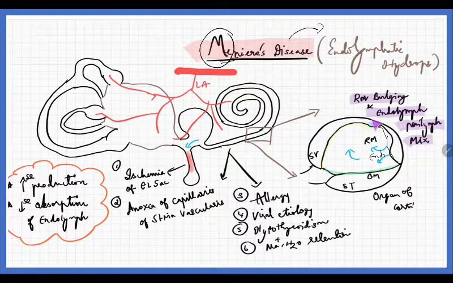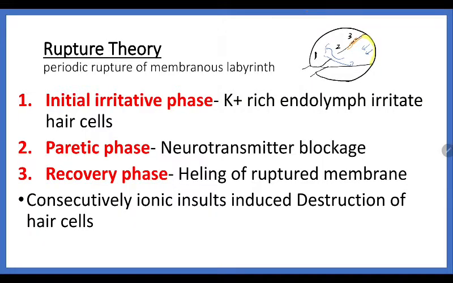Why all this is happening: it could be ischemia of the endolymphatic sac, or anoxia of the capillaries present in the stria vascularis, or there could be allergy, viral etiology, and hypothyroidism. Sodium and water retention could be add-on causes for the development of Meniere's disease. Now coming to the theories, there is the rupture theory, which is related to Meniere's disease.